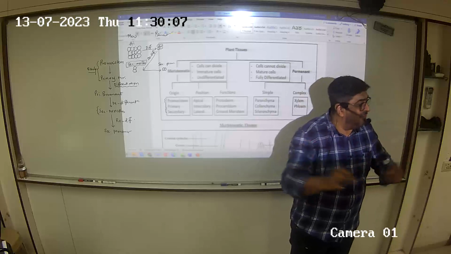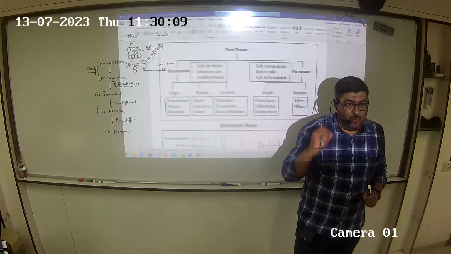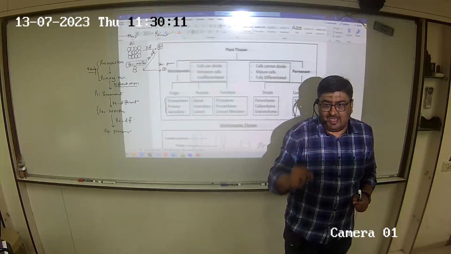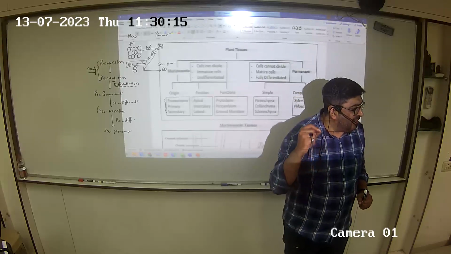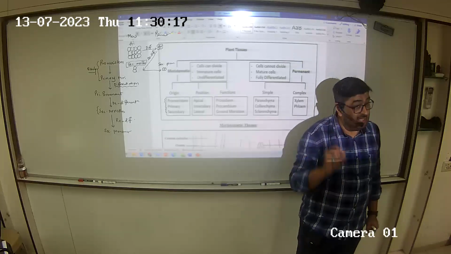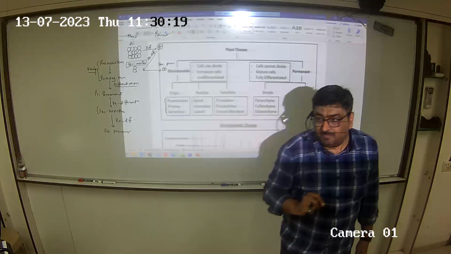according to the life of the plant. So pro and primary are coming very early in plant life. The secondary meristems are coming late in plant life. Now, a very important point.